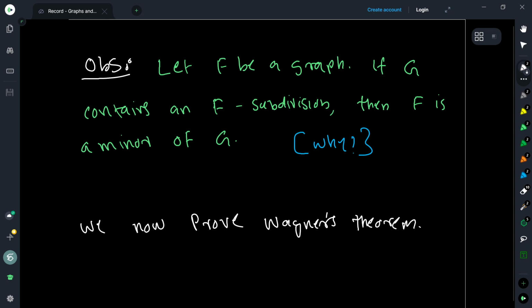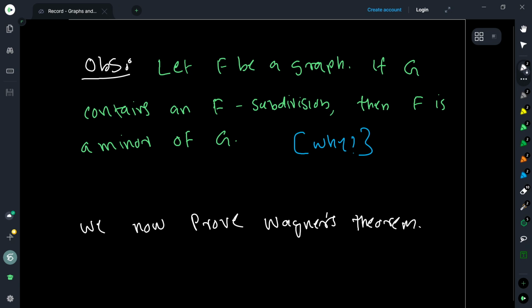Yeah, so G contains an F subdivision, right? So you remove all the remaining edges, and you get an F subdivision as a subgraph. Then you just contract all the subdivided edges, so that it is no more subdivided. So you will get F, which is of course a minor by our definition of a minor.